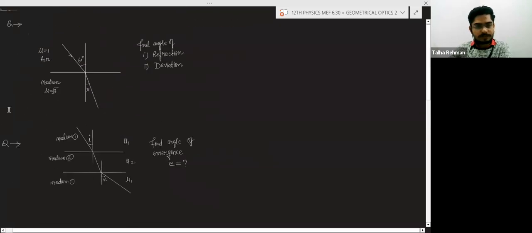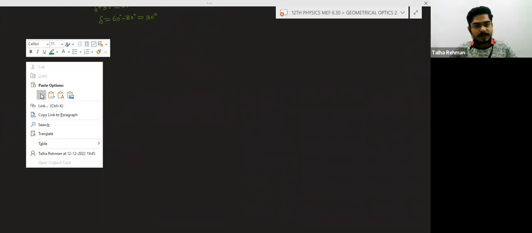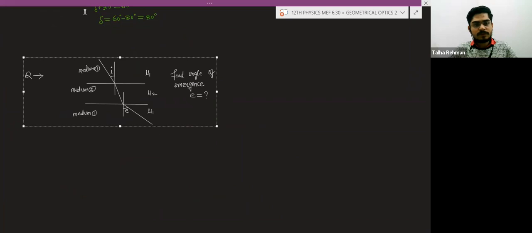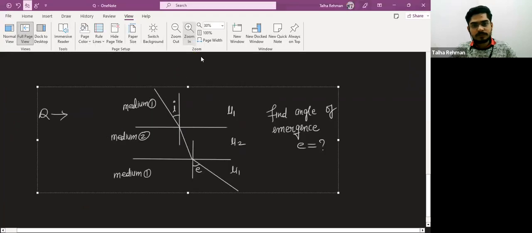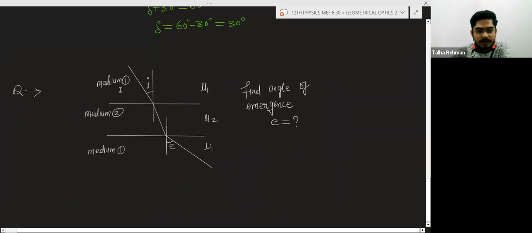Another question. In this question also, we will apply indirectly the Snell's law. So what is happening? This is medium 1, medium 2, and again here is one medium.